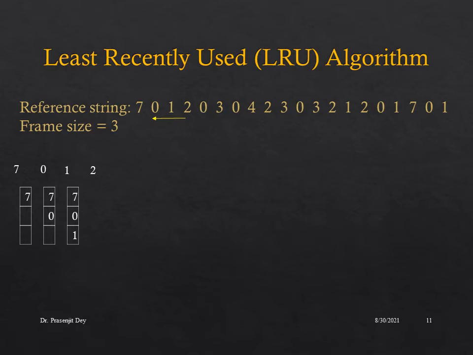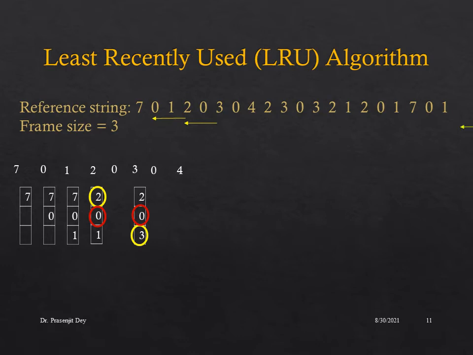So we will retain page 1 and page 0, and we are going to replace page 7 with page number 2. And after that, if a new request 0 arrives, 0 will not be replaced, it is already in the page table, so there will be no page fault. After that, when page 3 arrives, we can see that recently we have used page 0 and page 2, so we are going to replace page 1 with the new page entry, page 3. And after that, when 0 arrives, 0 is already in the page table, there will be no replacement.